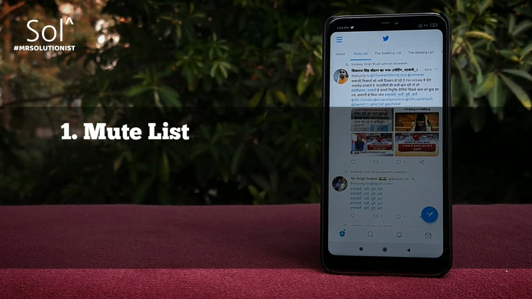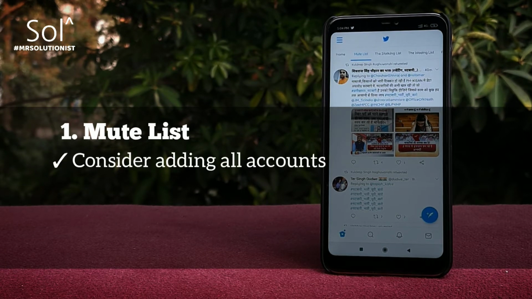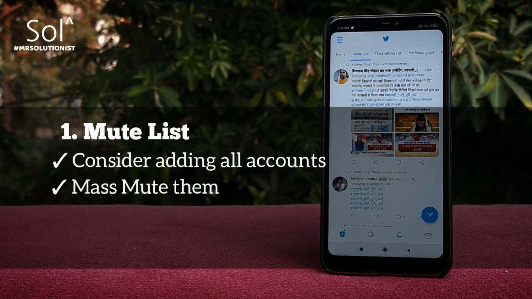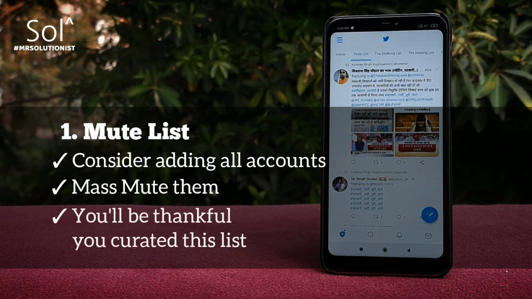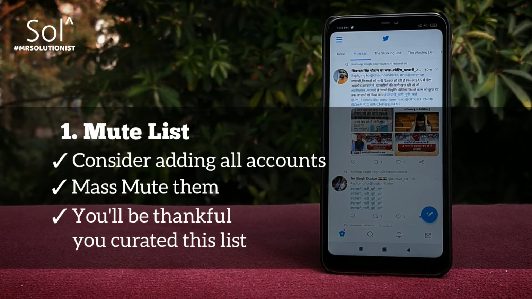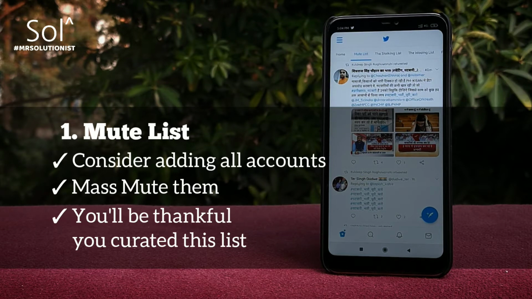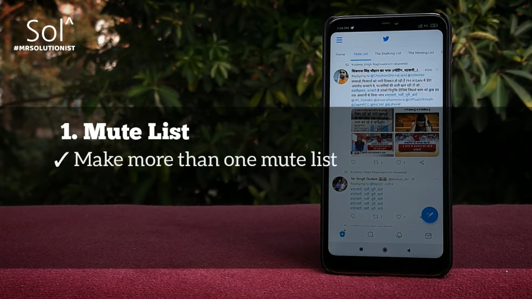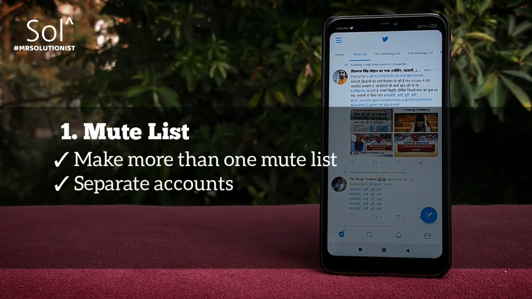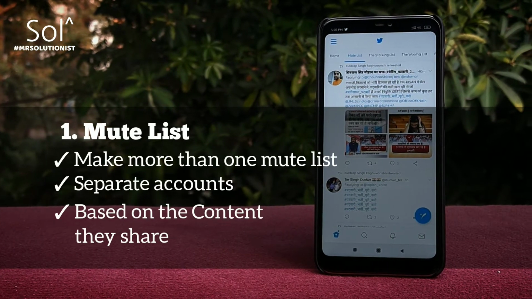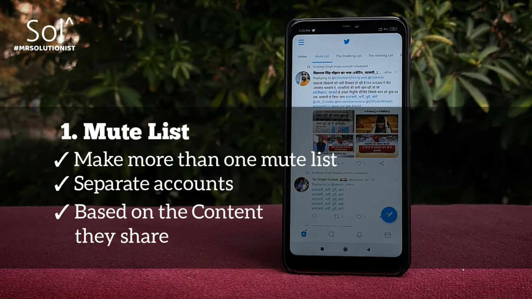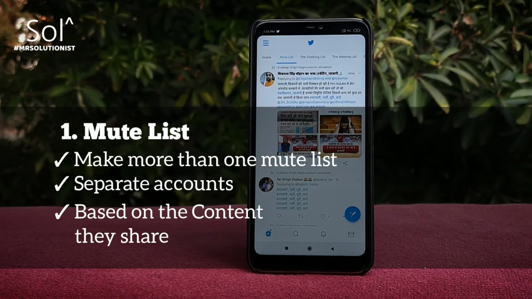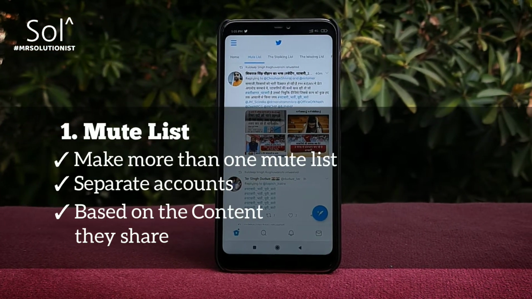If you follow a large number of accounts, curating this kind of a list would take a good deal of time. But once you have it, mass muting people you follow is easier, and it's even beneficial to separate accounts based on the content they share. I highly recommend that you make a mute list, something similar to what I showed you in the previous episode.